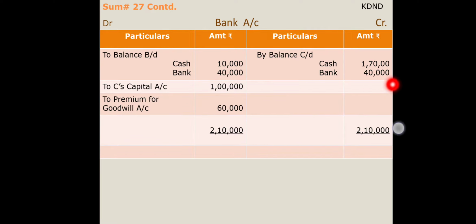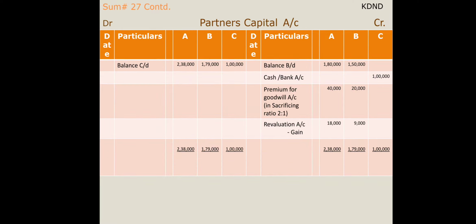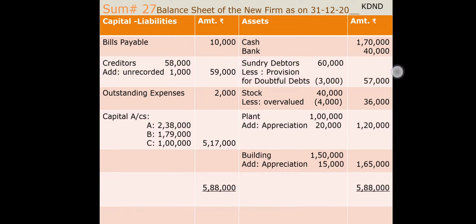Bank I had kept as a still amount, same 40,000, but the rest of the cash in the cash account I had transferred, 1,70,000. Why have I done this? Because nothing is mentioned in the sum with respect to how they had brought the capital and goodwill premium. So I had assumed that it has come with the cash column. So cash balance will be 1,70,000 and 40,000.